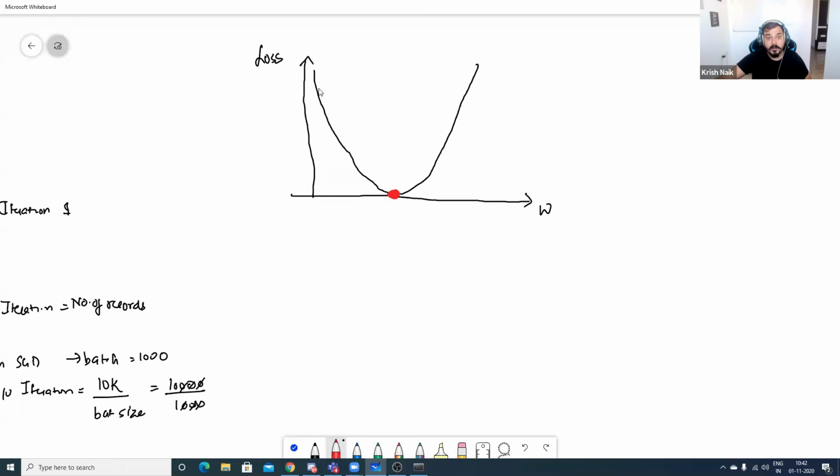Initially, suppose my weights are initialized over here. I told you that in case of gradient descent, we will have a smoother way of reaching the global minima. In case of stochastic gradient descent, I will be having this zigzag movement like this. But again, the final goal will be to reach the global minima. This red color over here is basically the gradient descent path. This green color is actually your mini batch SGD path.